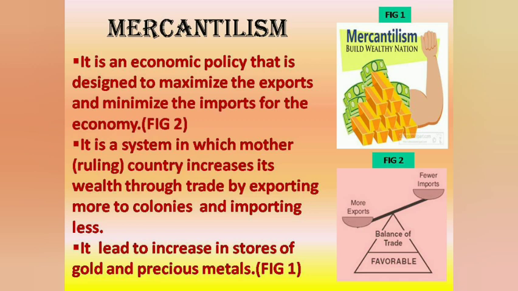By this, they could maximize their profits. As you can see in figure 2, a balance is given, and it is favorable when more export is done. When more export is done, more money could be made. That's why the export side is lower because it is heavy and import is less. That's why its weight is less.